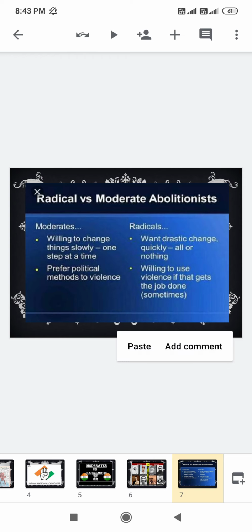In your textbook you'll find it on page number 61, very clearly mentioned here. Point number one: the moderates had full faith in the good intentions of the British government, whereas the assertive or radical nationalists had no faith in them, meaning the Britishers. The moderates wanted reforms within the British government, which means they wanted change to take place within it.